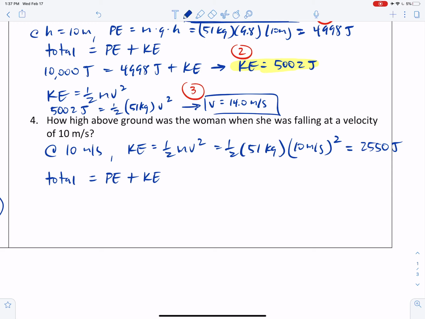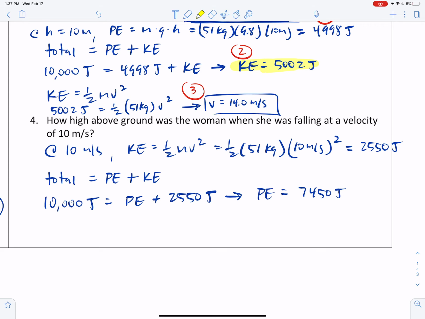So the total is still 10,000 joules. Okay, I can figure out how much potential energy she has by subtracting it from 10,000. So she's got 7,450 joules of potential energy.